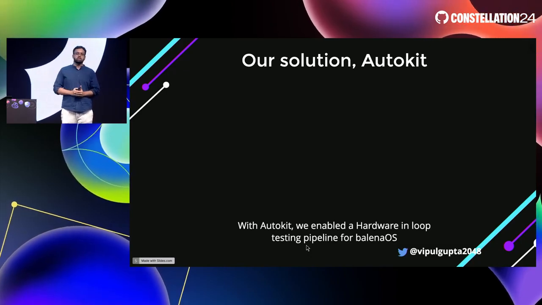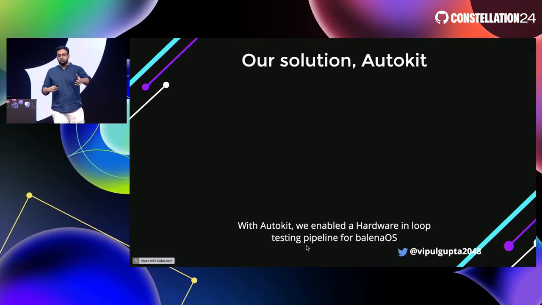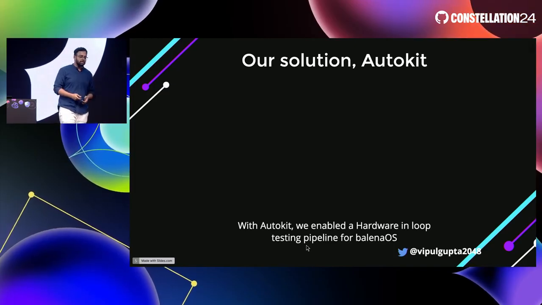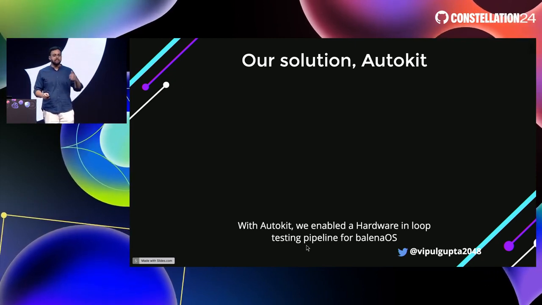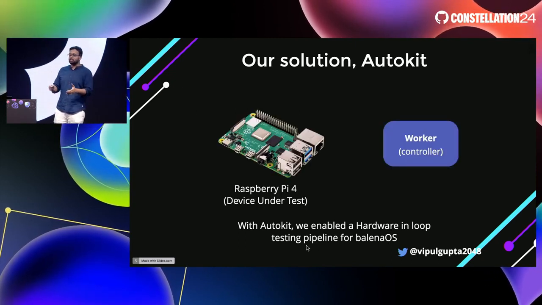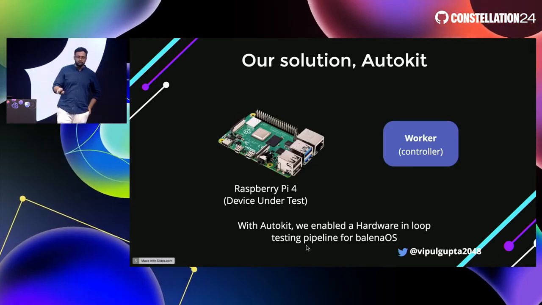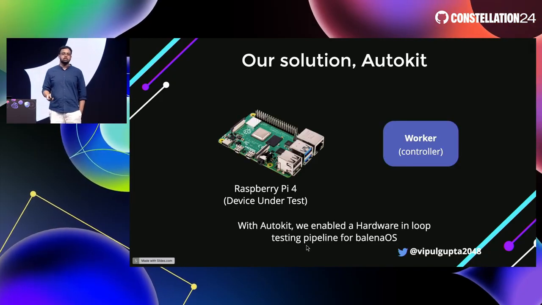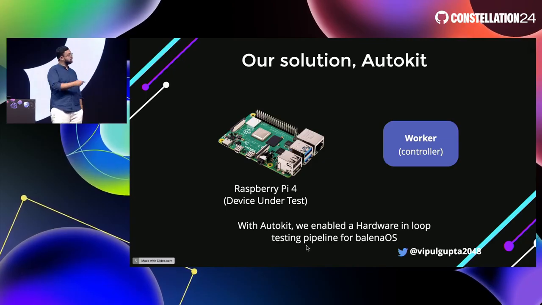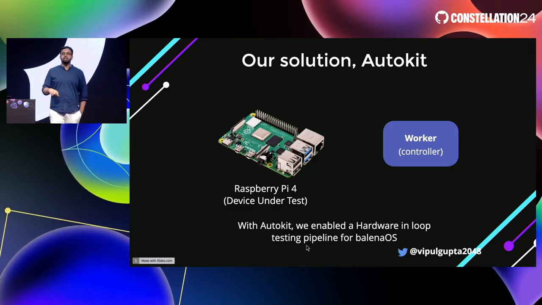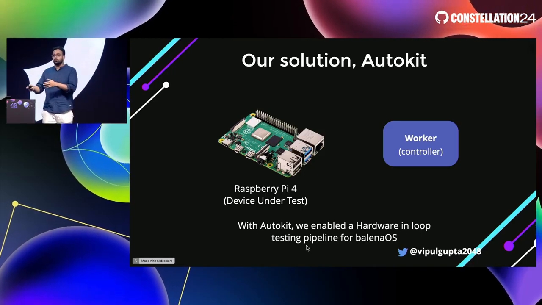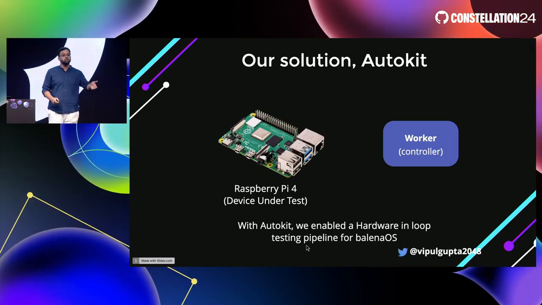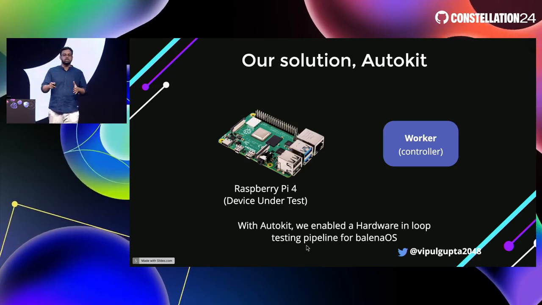Our solution was, how do we automate testing on the hardware? And that starts with just two simple components that are always there in a test: a testing environment and a thing that needs to be tested. So you have a controller that provides a testing environment for the device under test, which is the Raspberry Pi 4 right here. And a lot of the time you have to test if the GPIO is working, if the lights are coming on, if the HDMI is working. For my signage application, how do you exactly test that? How do you go forwards?